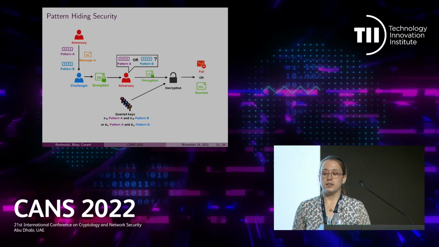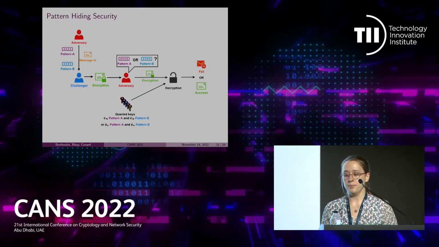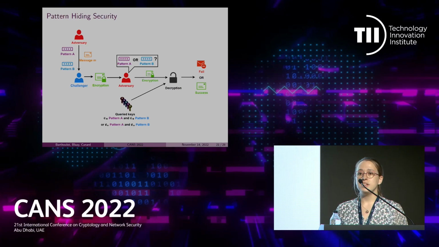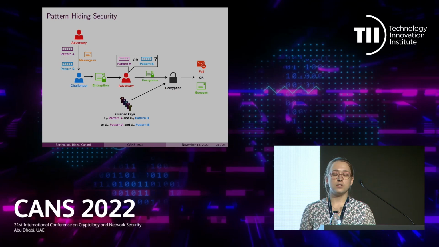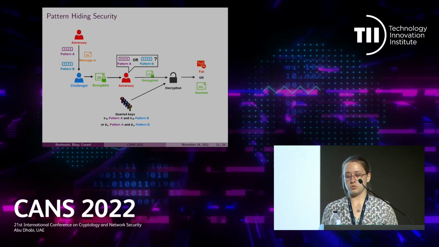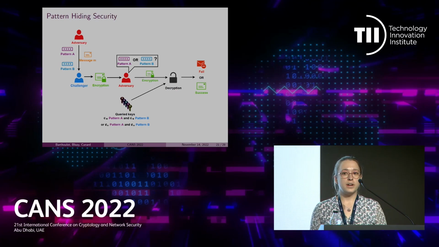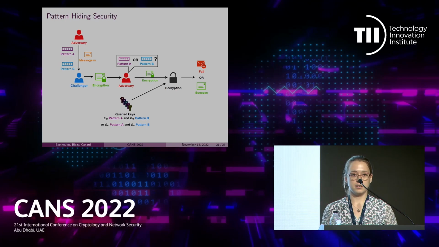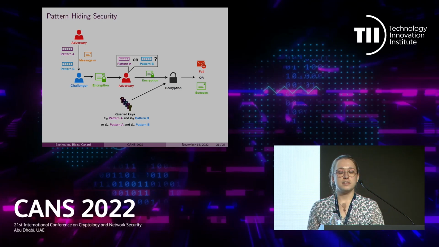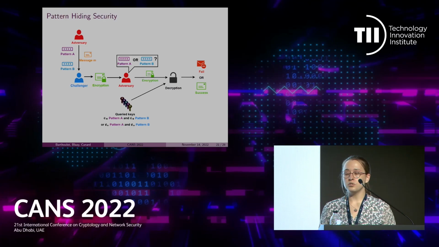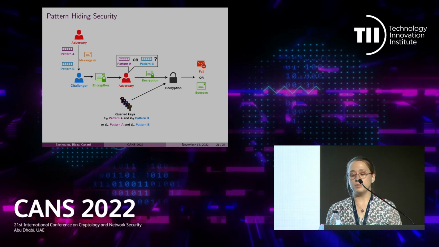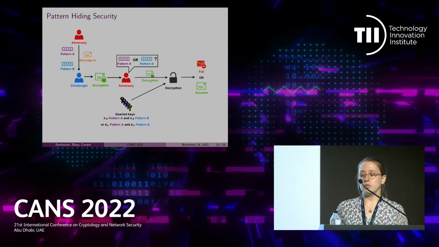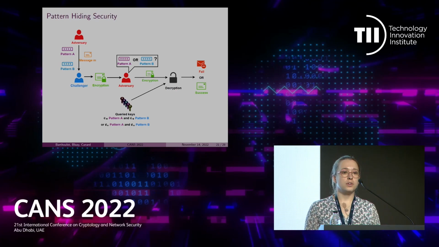So here is our definition of pattern hiding security. It is, again, an indistinguishability security game where the aim of the adversary is to guess from the challenge ciphertext which pattern was used. To help him, he can query some secret keys that will either fail or succeed to decrypt the challenge ciphertext. The only condition is that when a key is queried for a pattern, the pattern must either belong, stars, to both patterns A and B, or not belong to either pattern A or B, to avoid trivial attacks.